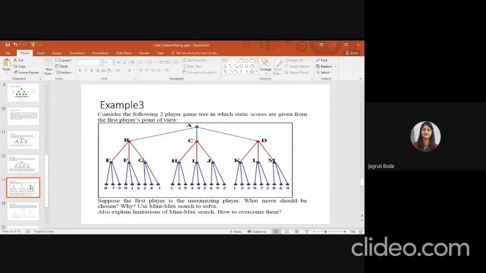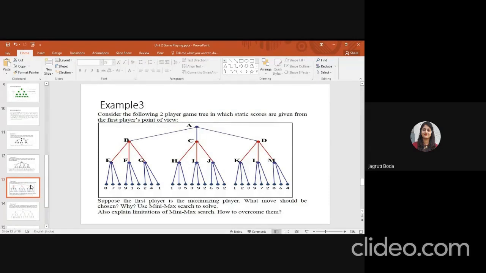So level 1 is your maximum, then B, C, D is your level 2, that is your minimum, then E, F, G, H, I, J, K, L, M is your maximum. Maximum, minimum, maximum.